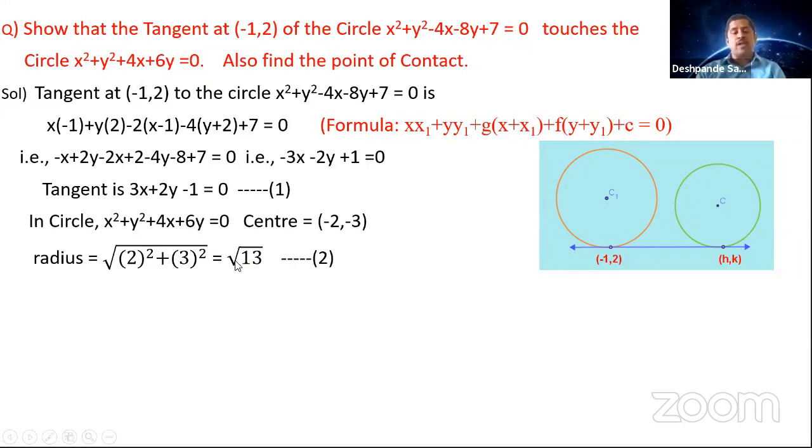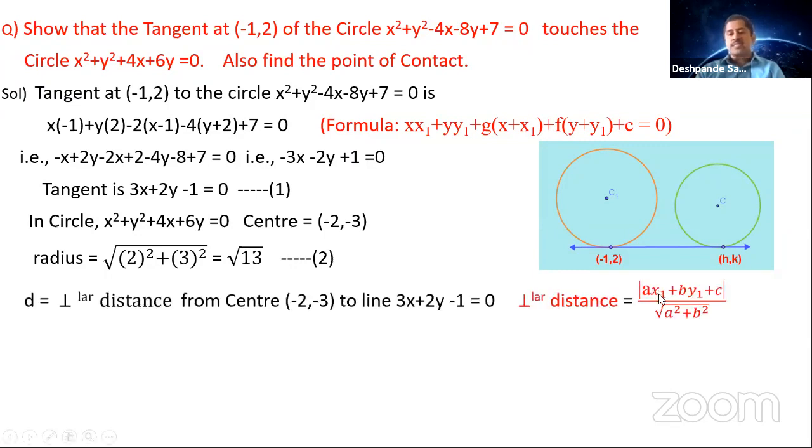Now what you have to show is that this value should be equal to the perpendicular distance from the center of the circle. So what is the formula of perpendicular distance? It is ax1 plus by1 plus c by root over a square plus b square. So d is nothing but the perpendicular distance from the center. What is the center of the circle here? Minus 2, minus 3. To which line? The line which you have taken, the tangent line of the first circle, 3x plus 2y minus 1 is equal to 0. So you got the value of a as 3, b as 2, and c as minus 1, and the value of x1 is minus 2 and y1 is minus 3.